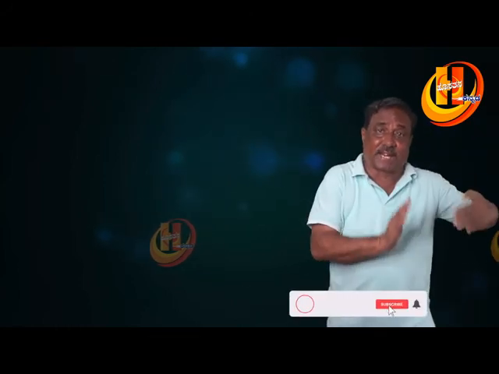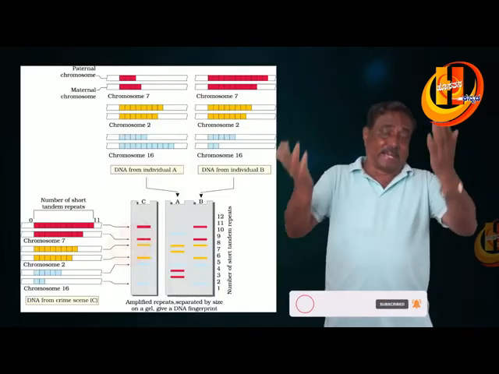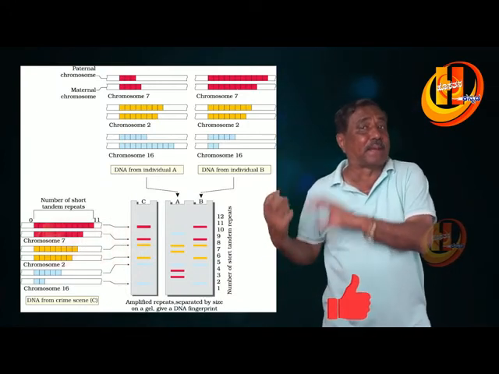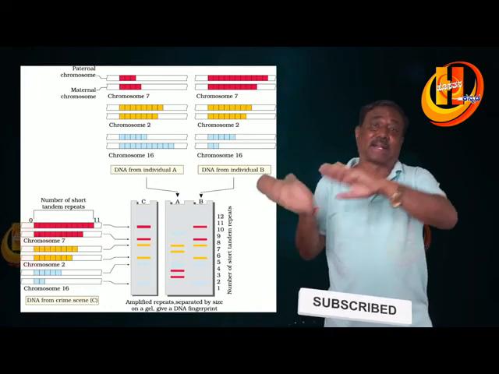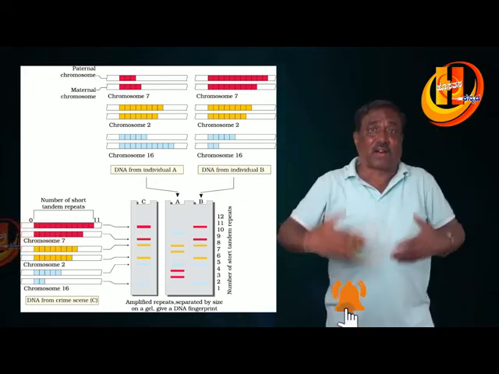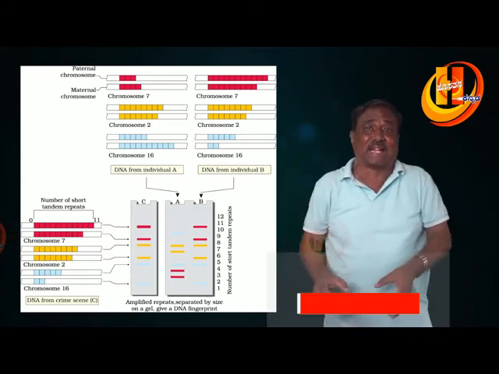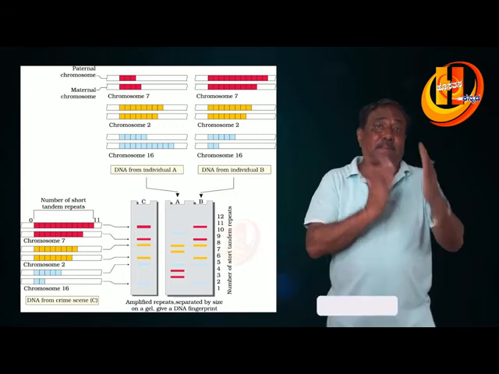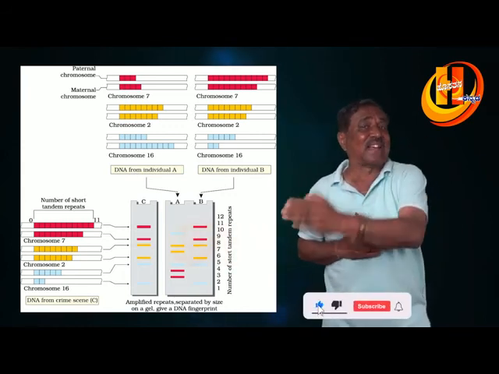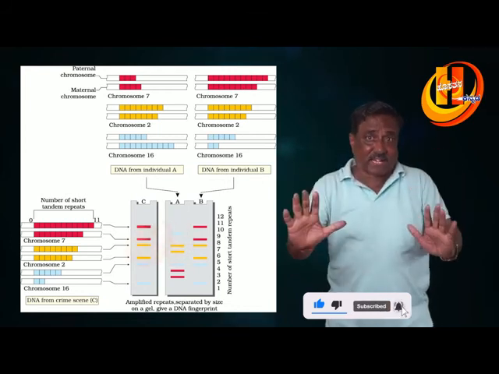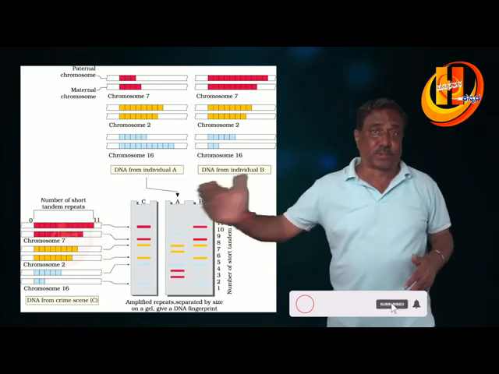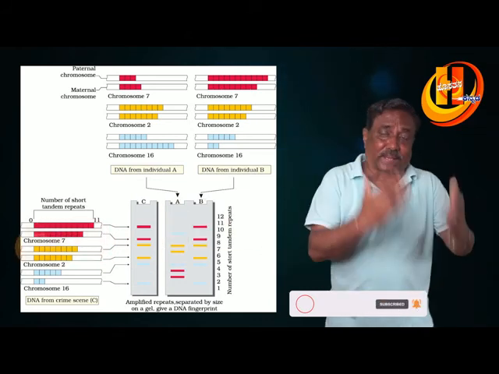And these fragments should be removed and placed on a nylon sheet, and then probes are added. Artificially prepared DNA called probes. This is very important. Probes are added and they form bands. So these DNA copies can be increased by the PCR technique, polymerase chain reaction technique, and they can be magnified, and such DNA fingerprints should be kept aside, and the suspected persons'